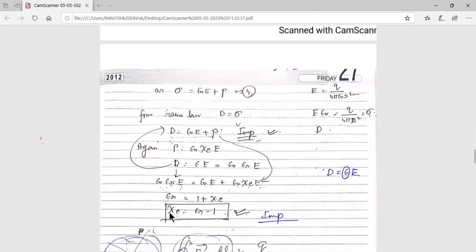And what is chi e? Chi e is epsilon r minus 1. So this is a very important relation: chi e equal to epsilon r minus 1. What is chi e? That is the susceptibility. And what is epsilon r? Epsilon r is the dielectric constant. It is sometimes denoted by K and sometimes denoted by epsilon r. Now this is the expression.